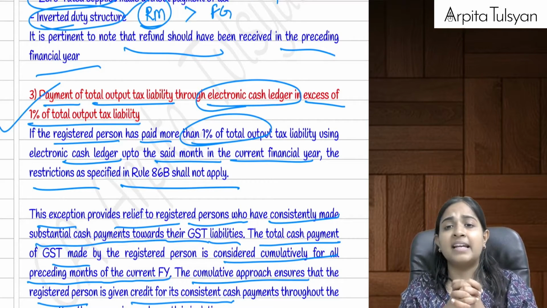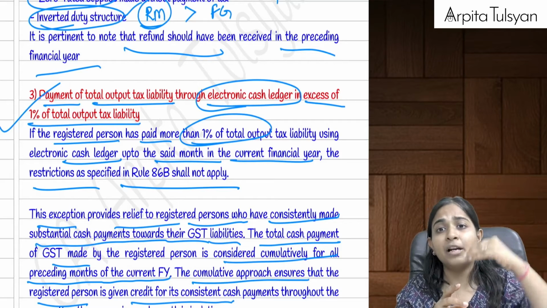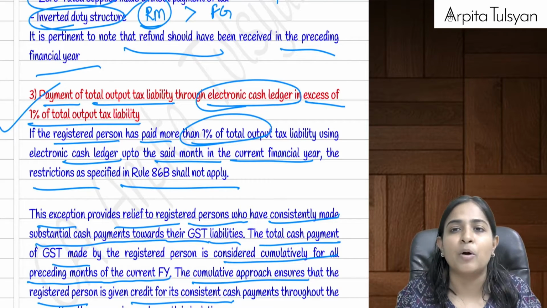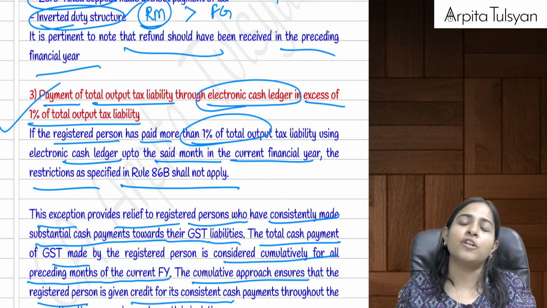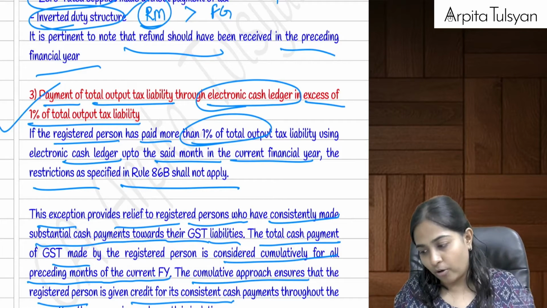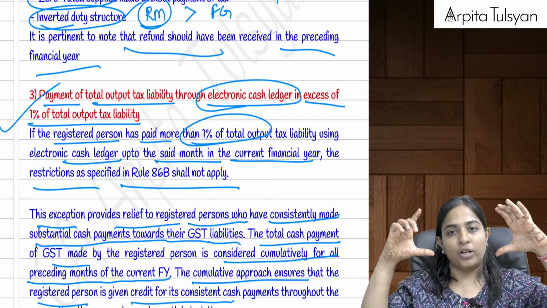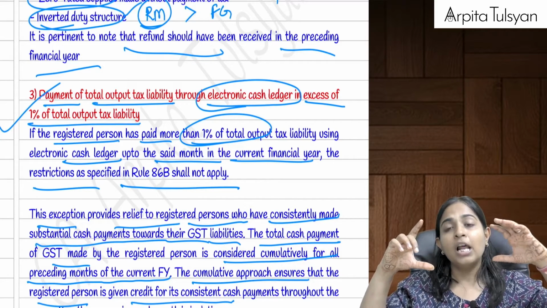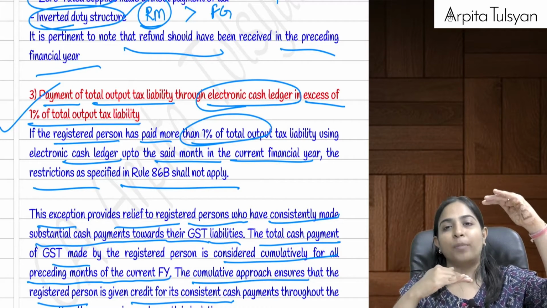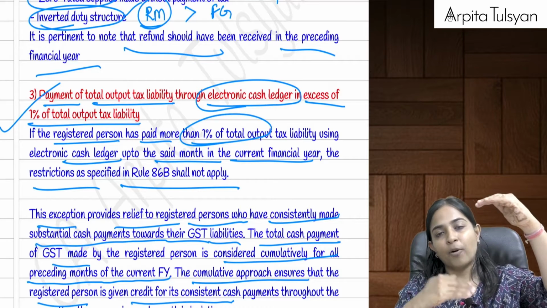But then I see that, oh God, from April to October I have paid so much amount in cash, so why should I pay it for the month of November? So government said, yes, good point. Government said that, okay, then just do a cumulative total from April to October.